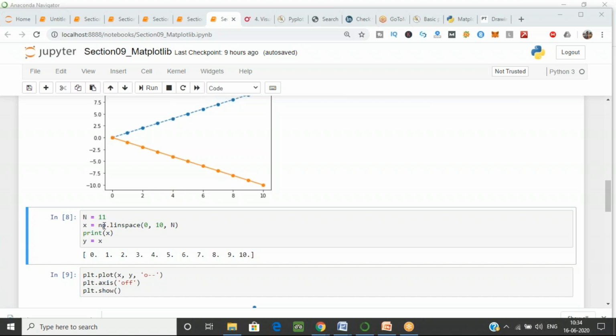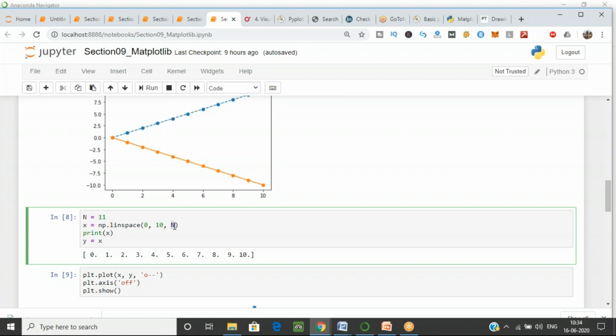We are passing 3 parameters for that. Now, what do the 3 parameters mean? The first parameter is the value it starts from, that is 0. As you can see over here, this is the starting value and this is the ending value. As you can see, the ending value is 10. Then what does n mean over here? Yes, you have done linspace. Then tell me, what does n do over here? Now here you can see n, and we have assigned n equal to 11.